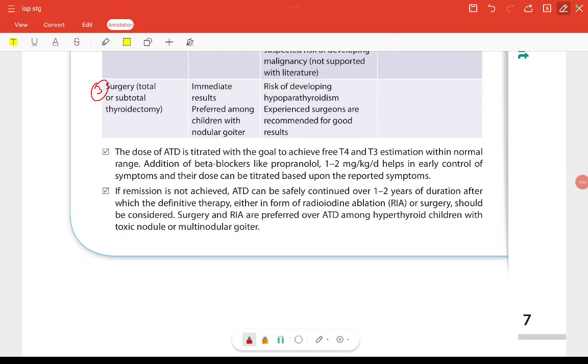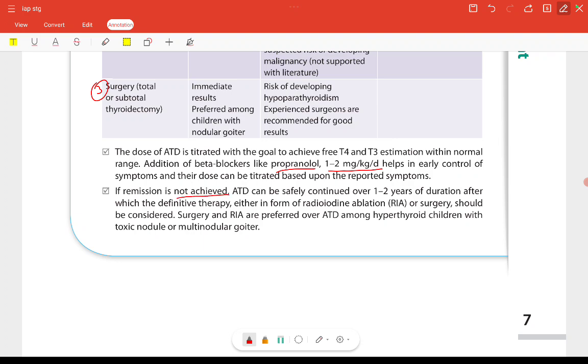The dose of anti-thyroid drug is titrated with goal to achieve free T3 and T4 estimation within the normal range. Addition of beta blockers like propranolol in 1 to 2 mg per kg per day helps in the early control of symptoms, and the dose can be titrated based upon the reported symptoms. Fine. Then, if remission is not achieved, anti-thyroid drug can be safely continued over 1 to 2 years of duration, after which the definitive therapy, either in the form of radioiodine ablation or surgery, should be considered.